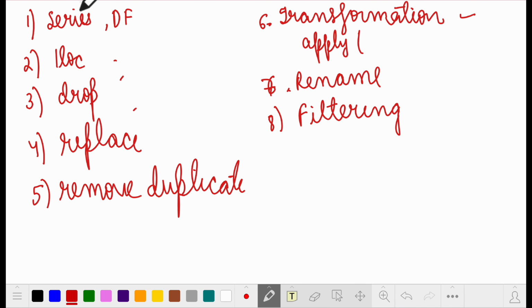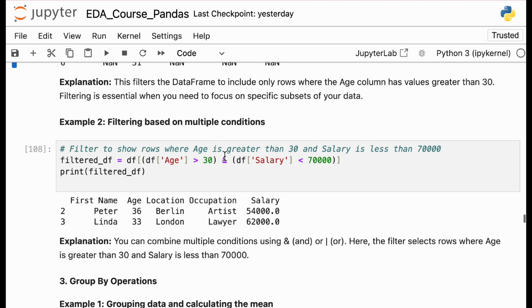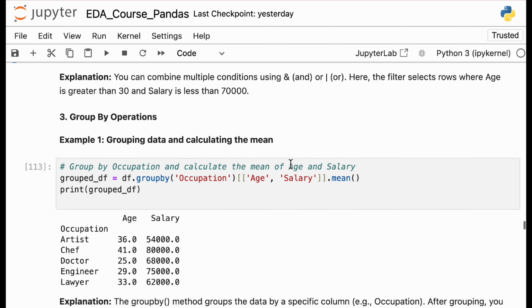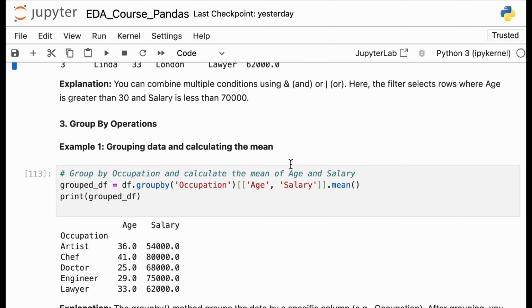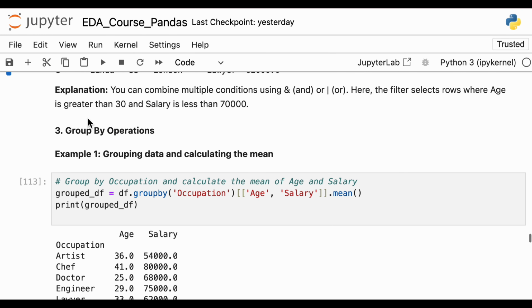So now we move ahead. So filtering is done. Filtering based on multiple conditions. You can just use an and symbol between two conditions and you will get those particular filters. Okay, now we move to the next part, that is group by.